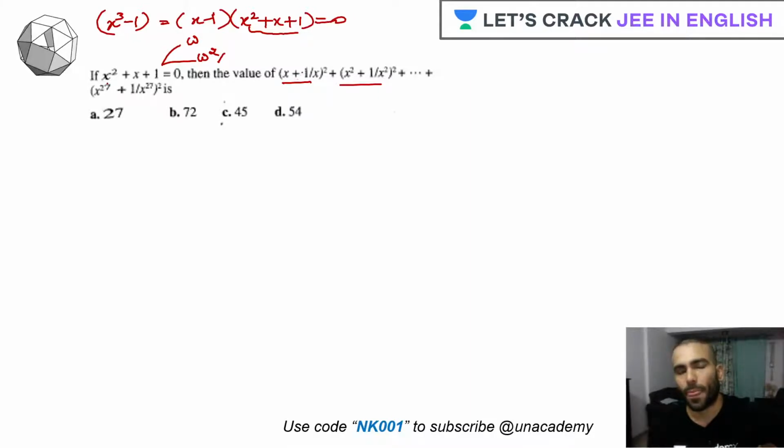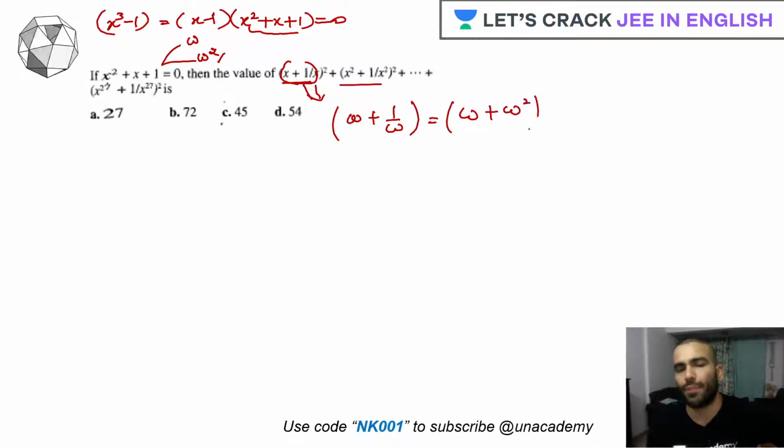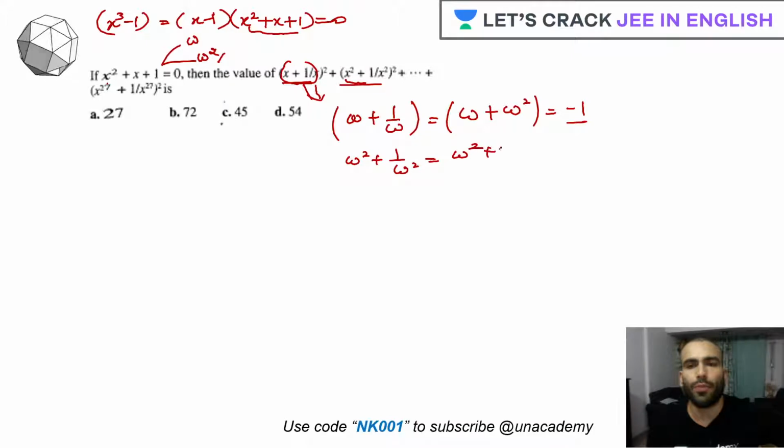So let's see what exactly we'll be getting here. It is omega plus 1 upon omega, which can be further written as omega plus omega square, which is equal to minus 1. Similarly, for this also, it is omega square plus 1 upon omega square, and this will be omega square plus omega, again minus 1.